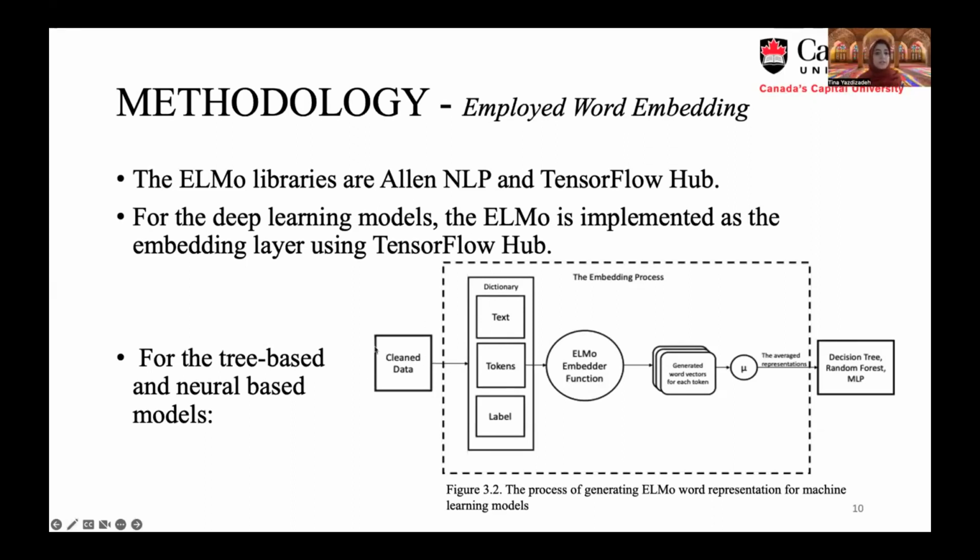At first, the clean data is converted to a dictionary with three fields, which are text, tokens, and label. After that, the tokens are passed to the ELMo embedder function from the AllenNLP library. Then the generated word embedding for each token is passed to an average function, and then we have an embedding for each token.